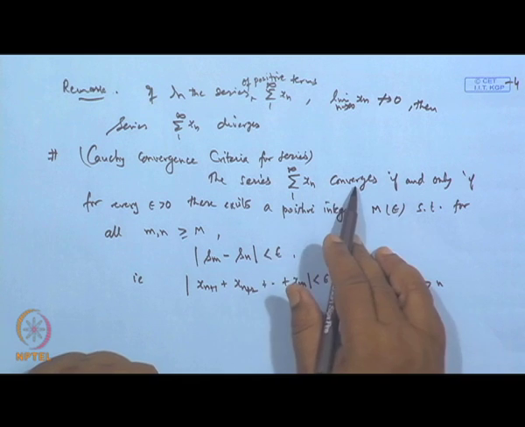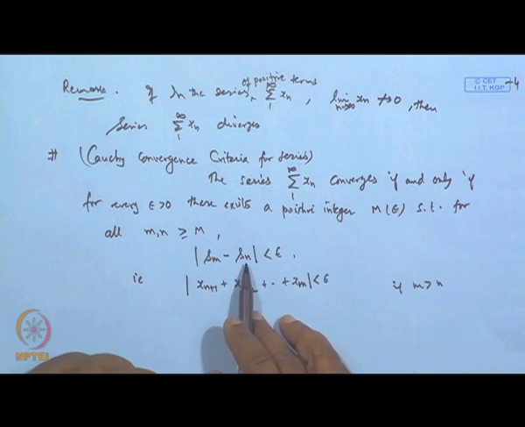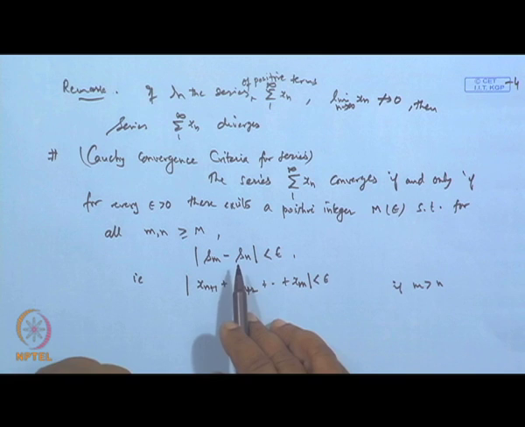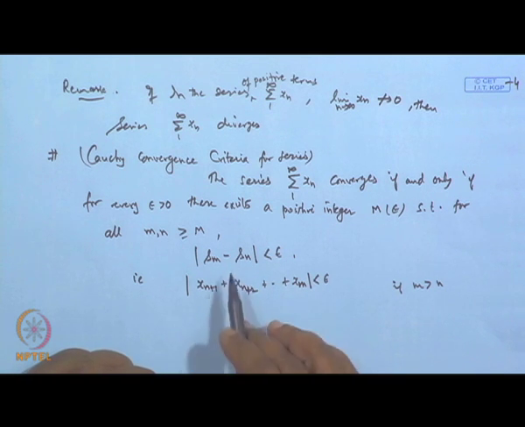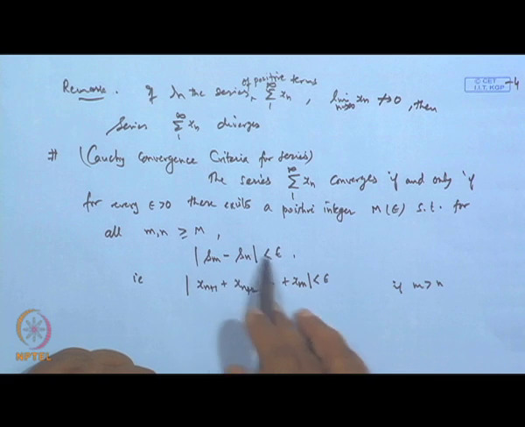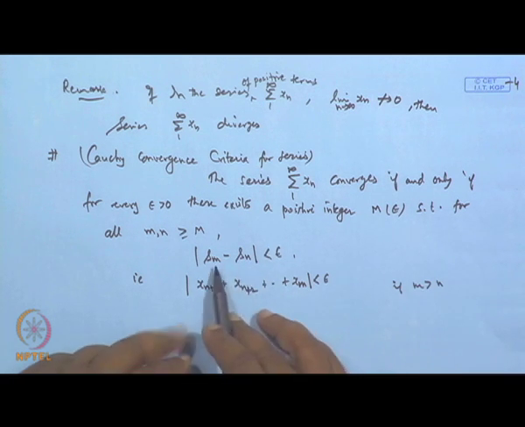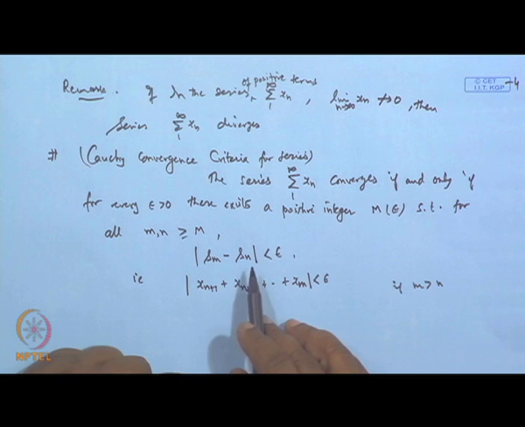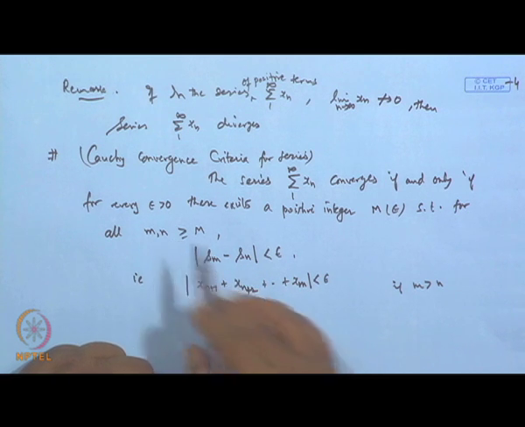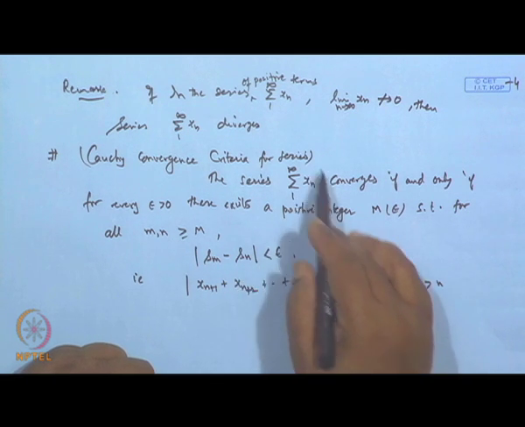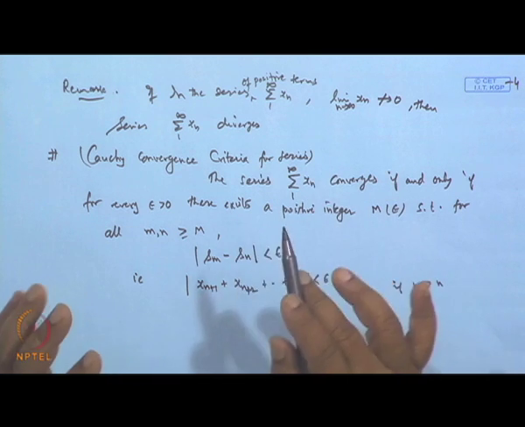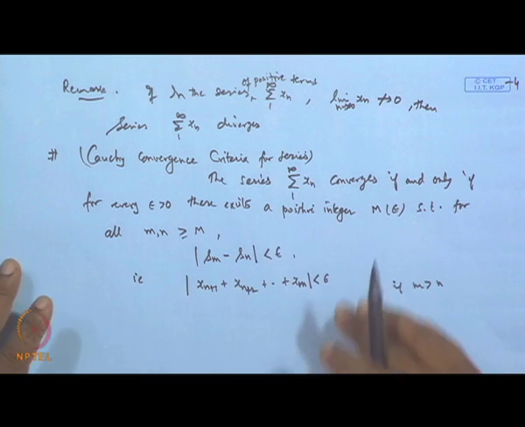So, suppose the series converges. So, the limit of S n exists, which means it must satisfy the Cauchy convergence criteria. Conversely, if this is true, then the limit of the sequence S n must exist, which means the series must be convergent. So, that shows the connection.